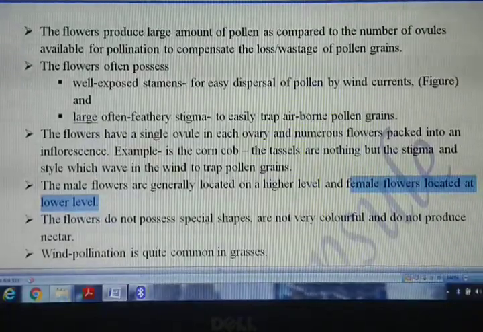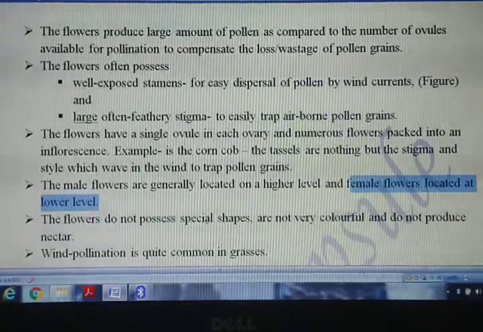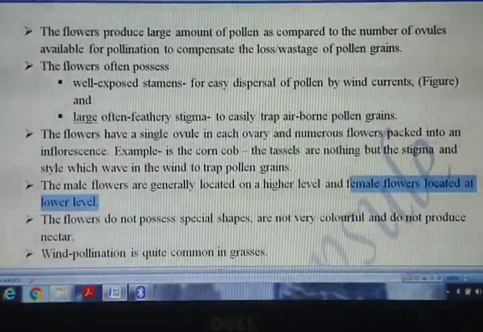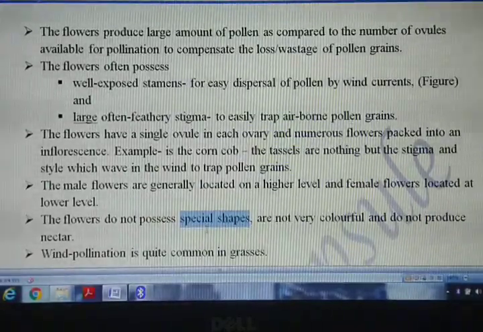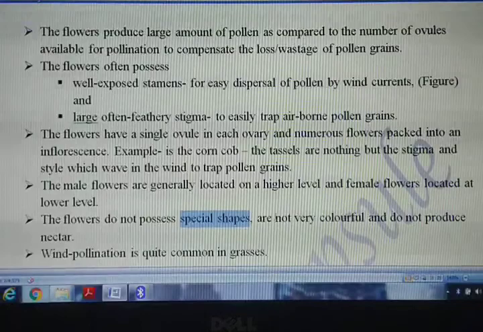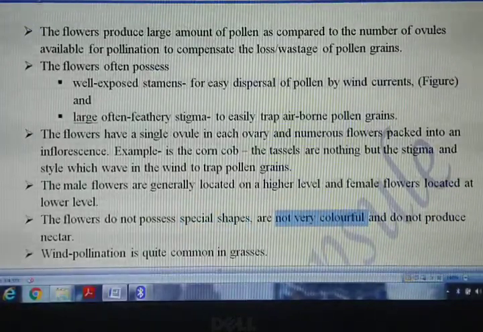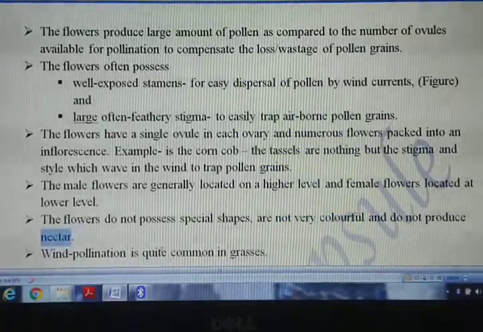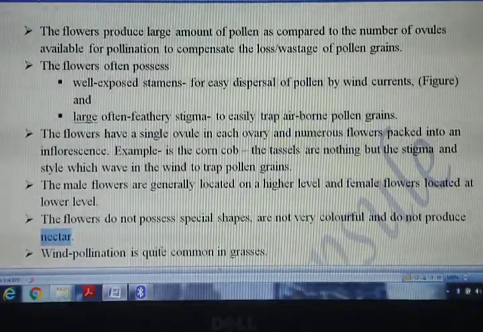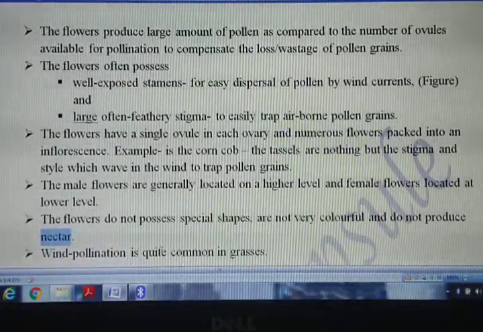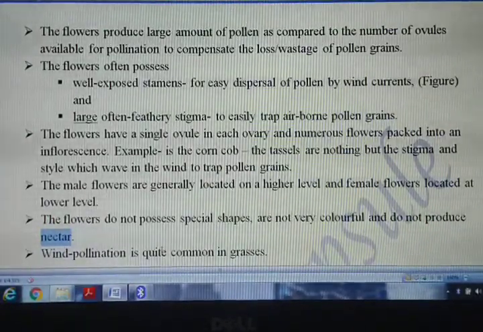Now over here, the flowers which are pollinated by the wind do not need to have a special shape. उनको ज़रूरत भी नहीं है, and उनके पास होता भी नहीं है. They do not possess a special shape, neither are they very colorful, and neither do they produce any kind of nectar. मतलब ये हुआ कि उनको कोई स्पेशल शेप होना या पोजेस करना, ब्यूटीफुल कलर होना, सो दैट इंसेक्ट्स एंड अदर एनिमल्स आर अट्रैक्टेड, वो भी ज़रूरत नहीं है.